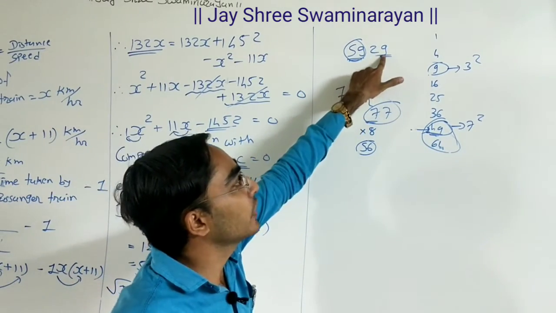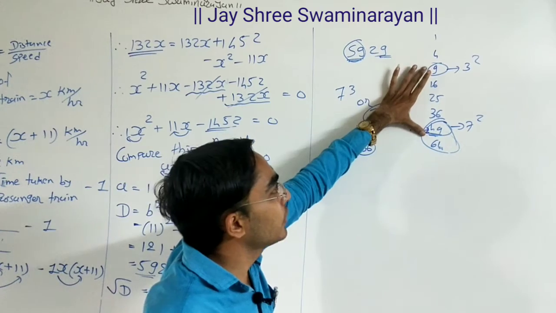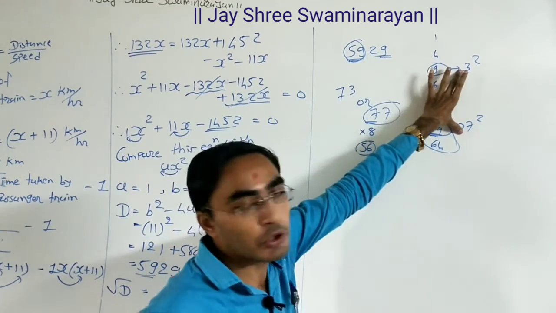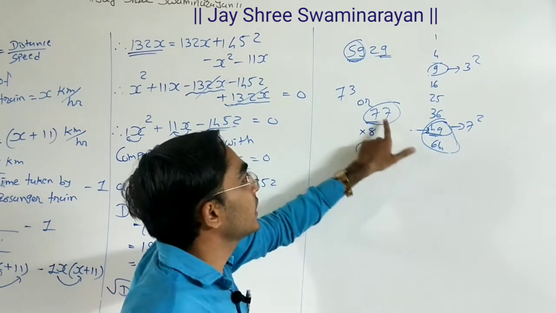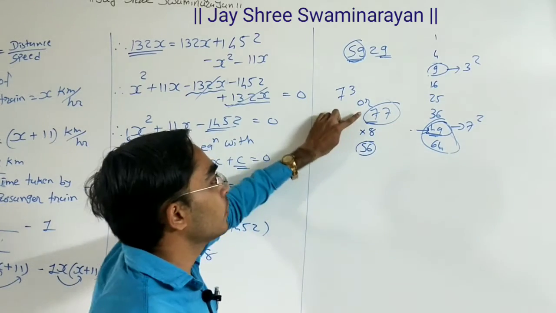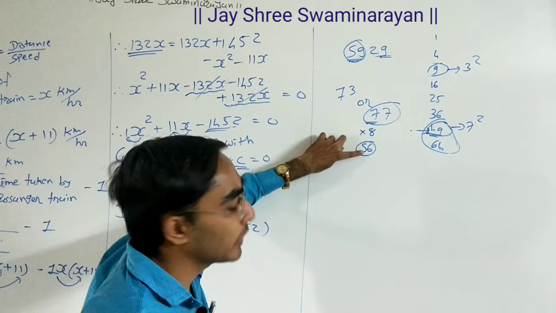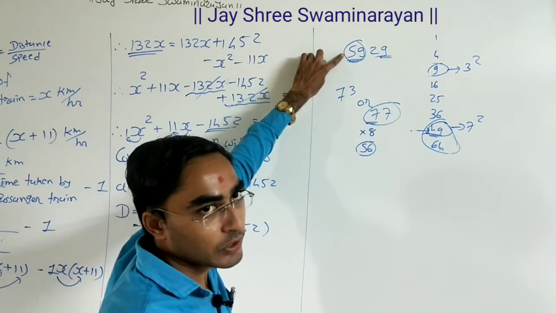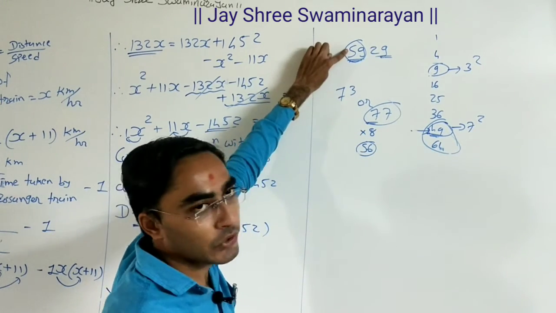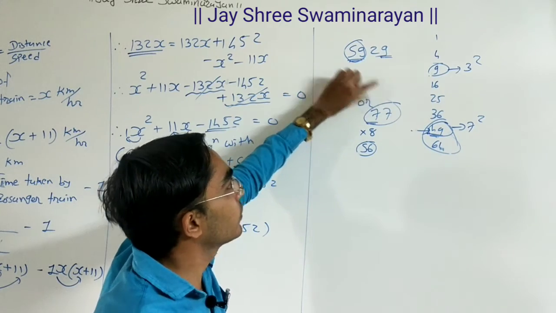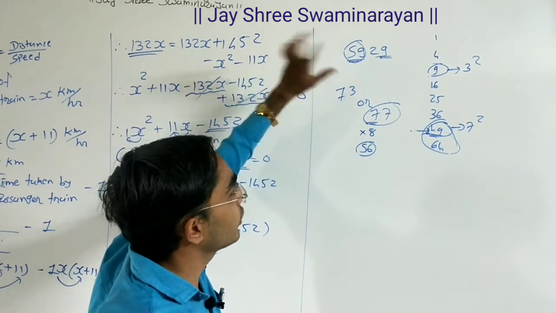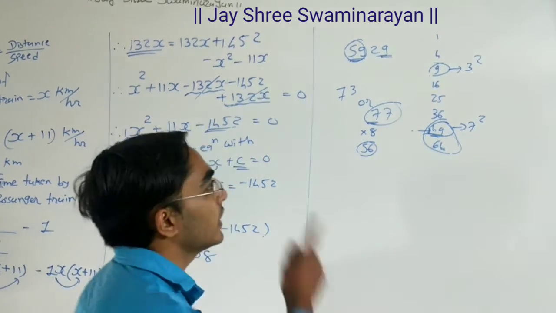Okay, now for the second digit we need to check the unit digit. For the unit digit we have two possibilities, either 3 or 7. So 73, otherwise 77. Now multiply your first digit with the next digit. 7 8s are 56. Check your first two digits. If it is more than 56, then the big number is your answer. If it is less than 56, then the small number is your answer. Here we have 77.